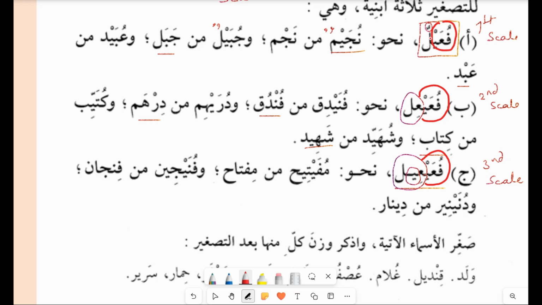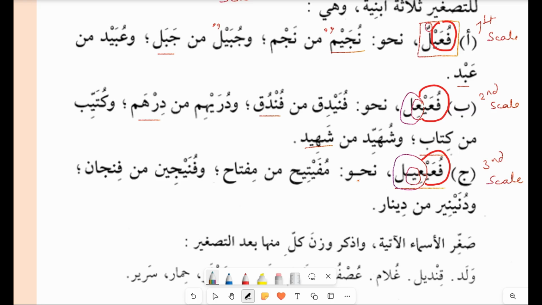The only difference is lam with tanween in the first scale. In the second scale, there is an addition of ain with kasra and lam. In the third scale, there is an addition of ya in between ain and lam. So now it will be easier for you to memorize the three scales.